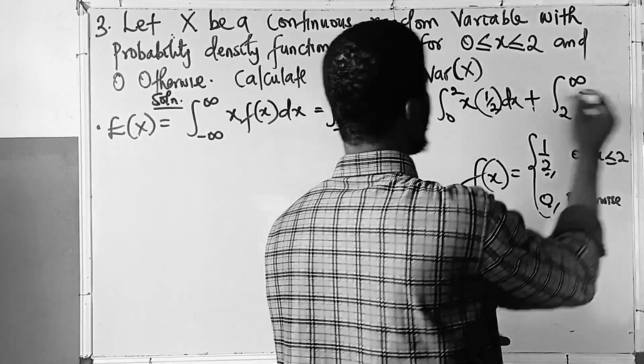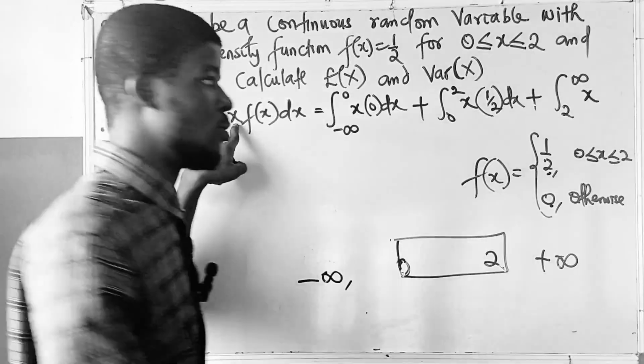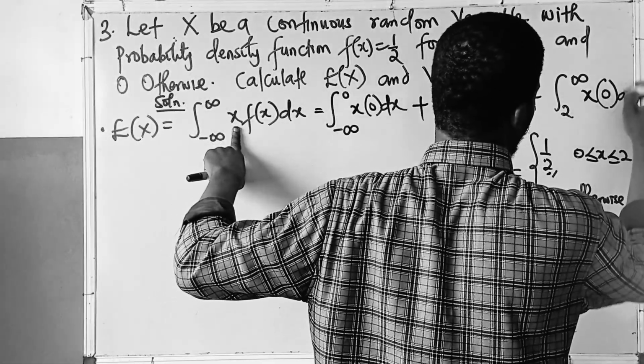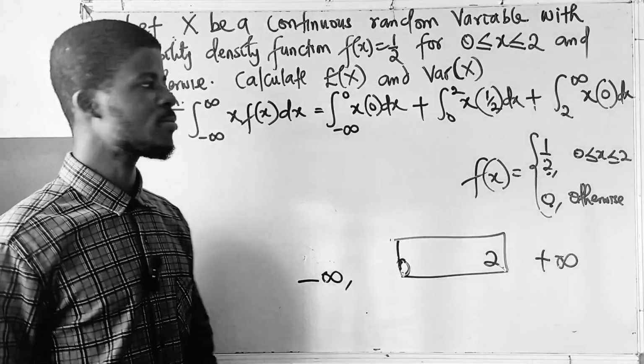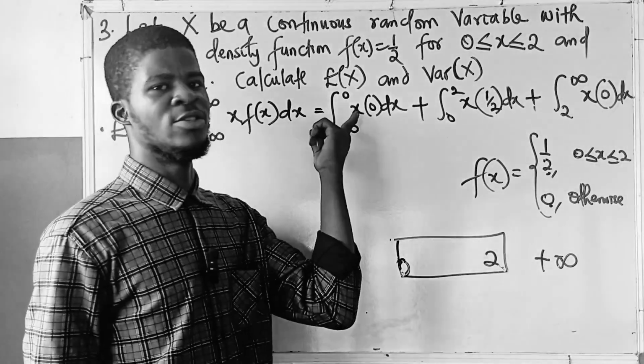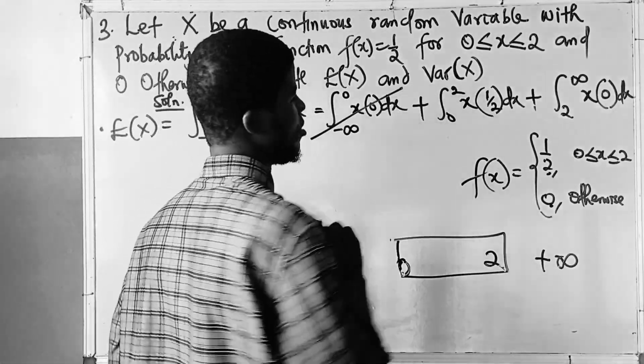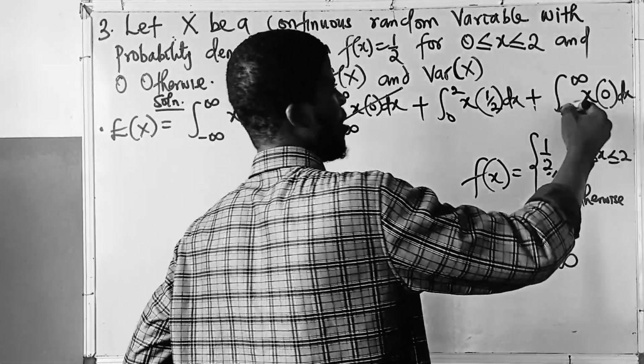So we have x. X is always there for expectation. Then this is 0 dx. But do you know what? 0 times x is 0. Everything here turns to 0.